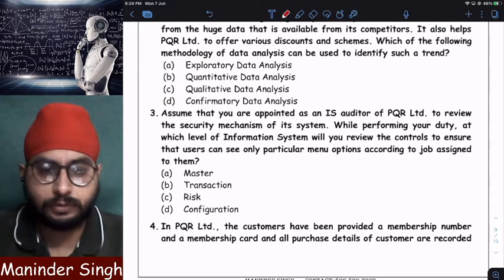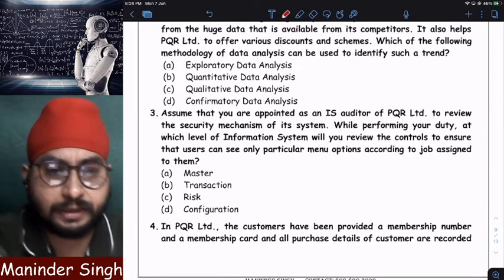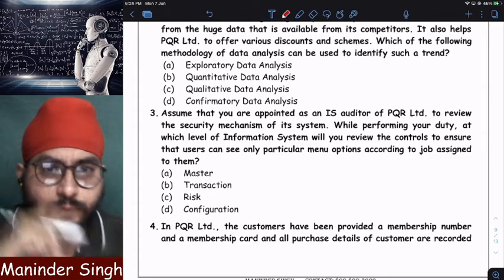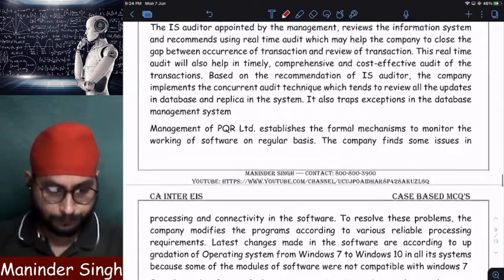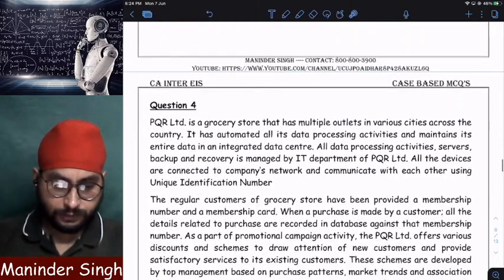Hello guys, I hope everyone is able to hear. As we have already taken a break of half an hour, let us continue now. Clear? So we have completed up to how many questions? First 3 questions we have completed, right? Now let us start with question number 4.